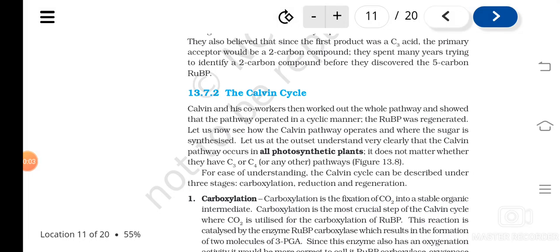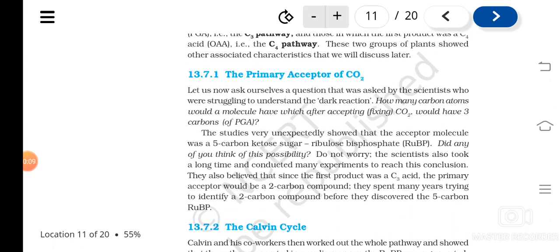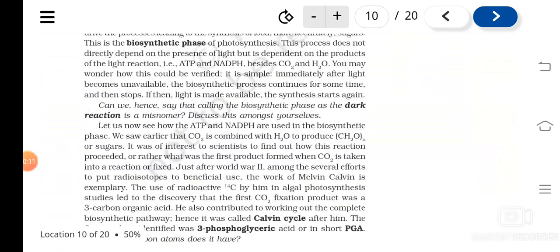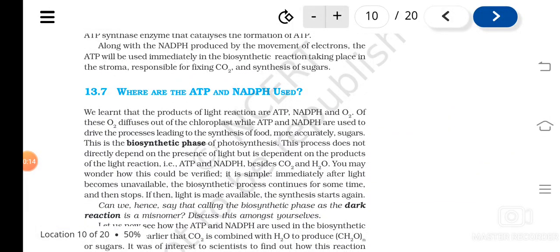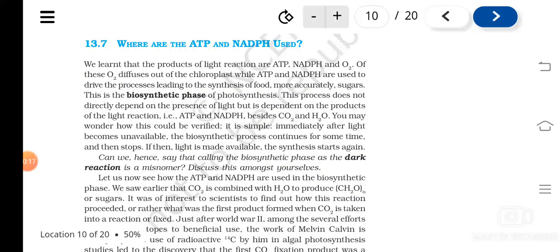So, in the previous classes, we were studying photosynthesis and its various steps, and we have seen that photosynthesis takes place in two different steps. What are they? Light reaction and dark reaction. The products of the light reaction are ATP and NADPH, and along with that oxygen is also released. Oxygen is diffused out of the chloroplast, and ATP and NADPH are used for converting carbon dioxide to carbohydrate, isn't it?